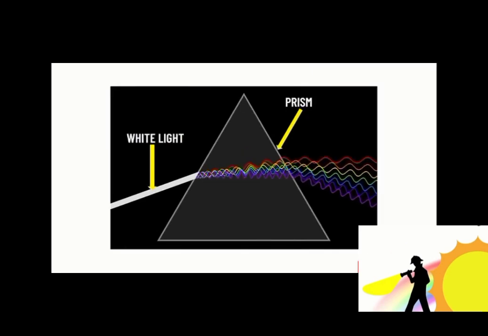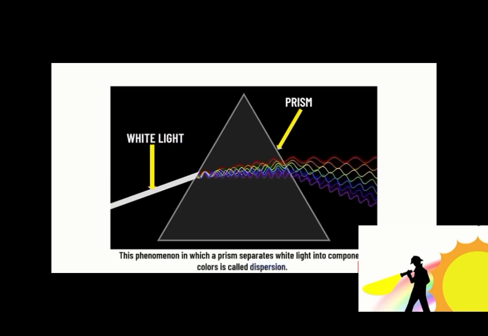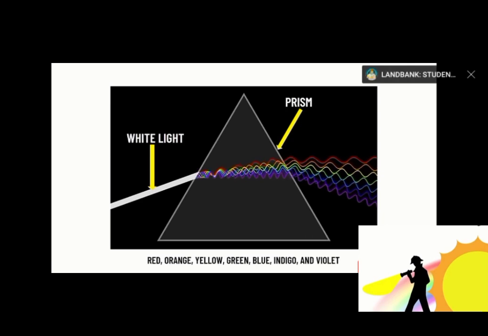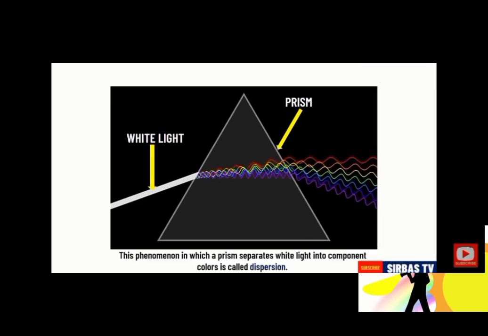These component colors are arranged according to decreasing frequency. In the visible light spectrum, light is one form of energy that travels in electromagnetic waves. It behaves like a wave, thus it also has wavelength, frequency, and amplitude. These properties have something to do with the special characteristics of light.